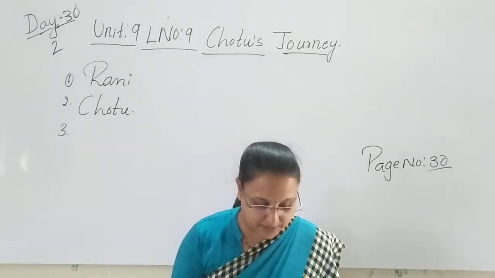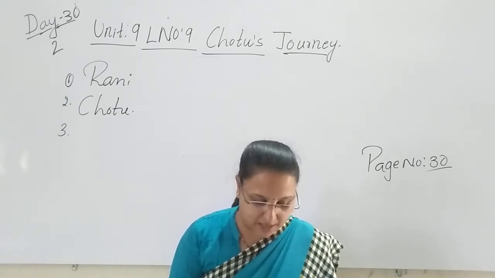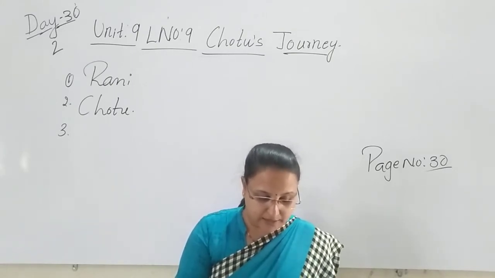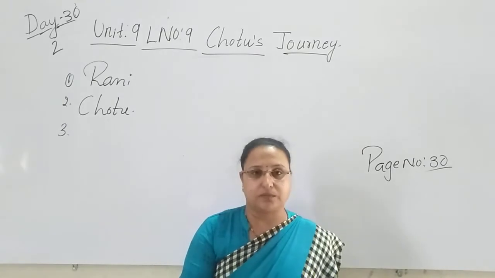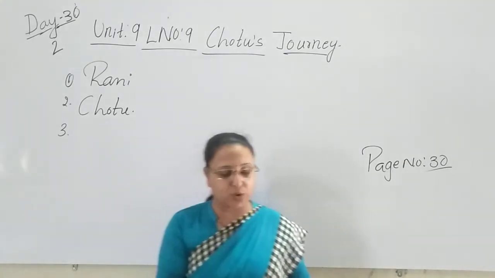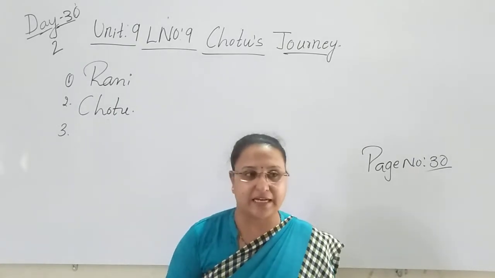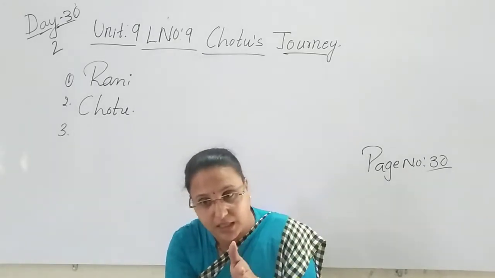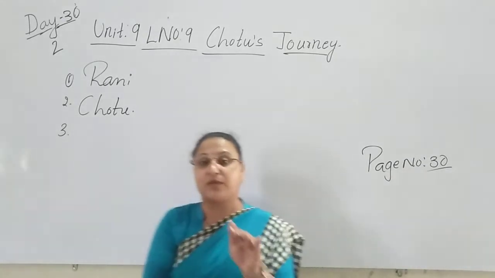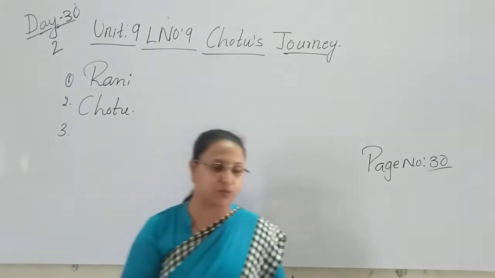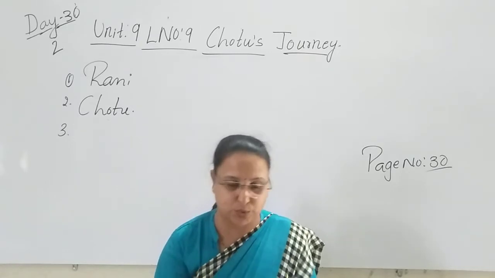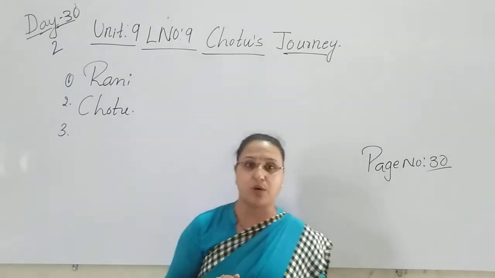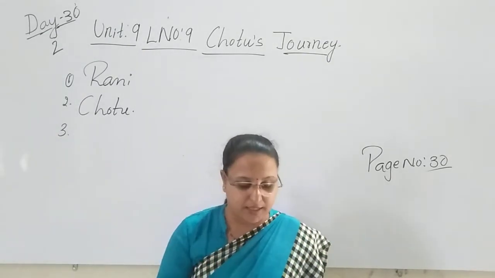Small, all his brothers and sisters, uncles and aunts took good care of him. They all made sure that he was never left alone. So here, Chotu was very small, children. When the mother elephant gave birth to the baby elephant, and the name of the baby elephant was what? Chotu. So that Chotu was very small. That elephant was very small. It was not big. It was a very small elephant.